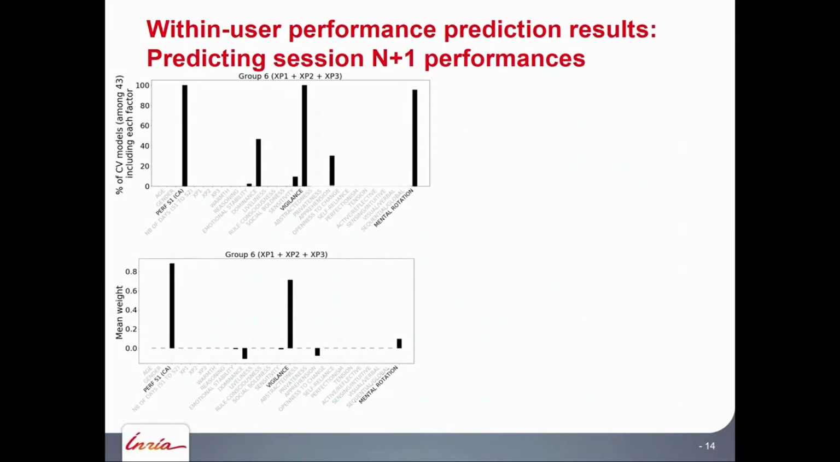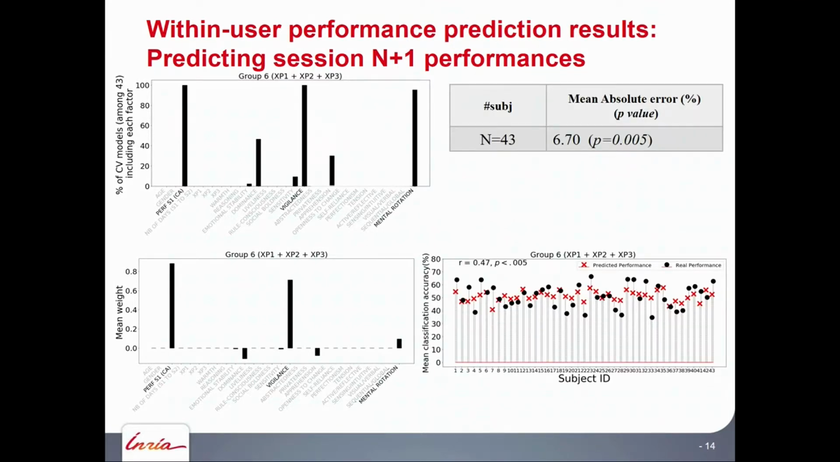So we're actually working on that at the moment. We're also trying to predict the within-user performance, so trying to predict the future performance of users from their traits and from their past performance. And interestingly, that's something that you can do better than chance across all experiments. So here we try to predict the performance at the second session from the traits of the user and the performance at the first session, and we can predict that better than chance. You can see here the real and predicted performance, and they are also quite significantly correlated.